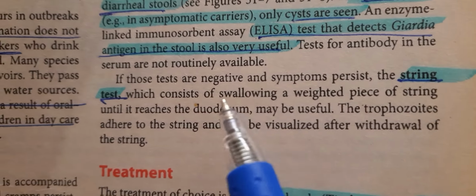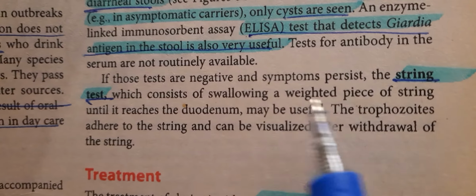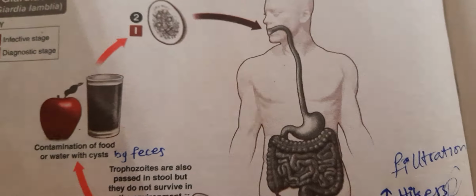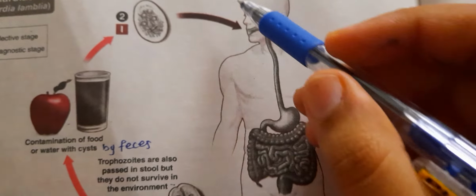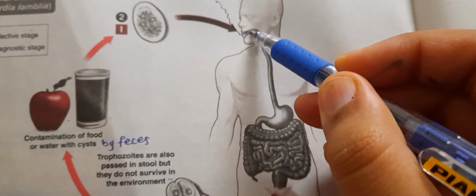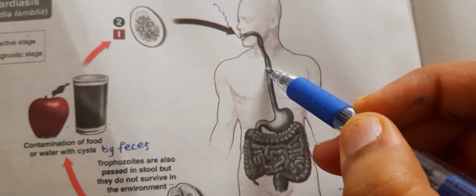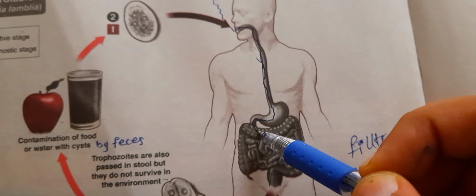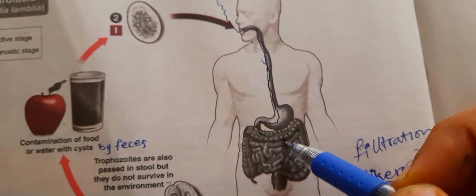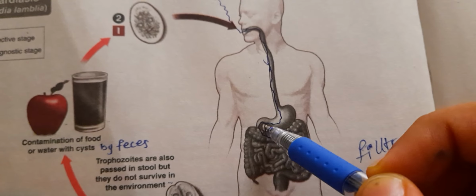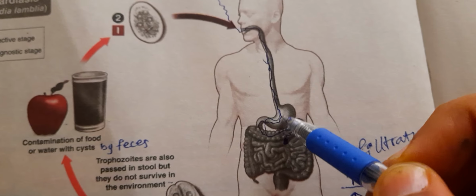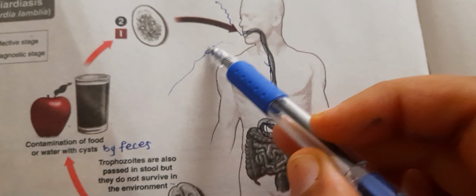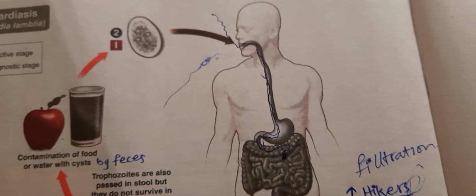And if all these tests are negative, then another test is performed, which is a string test. In this, a string is inserted into the mouth, and then it goes into the gut, through the stomach and deeper into the duodenum. The trophozoites and the cysts will attach to the string, and when the string is taken out, if Giardia is present, it will have cysts and trophozoites on it.